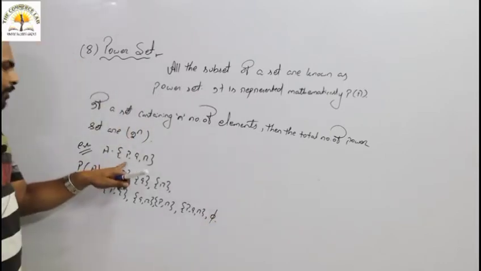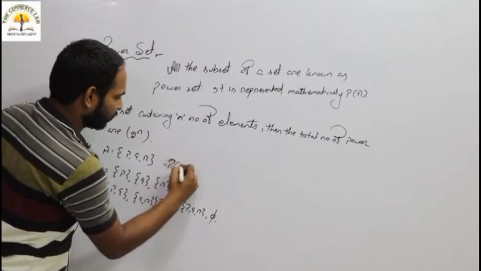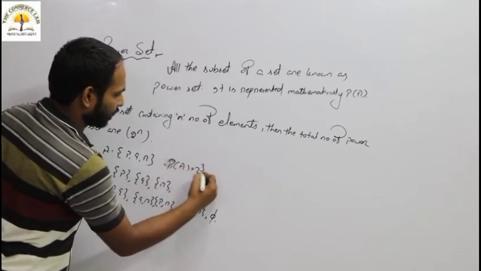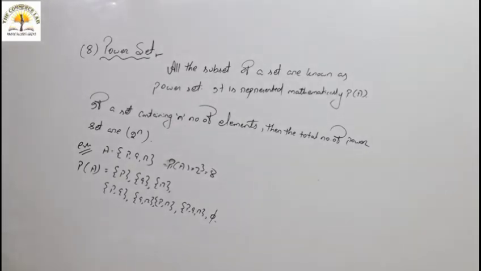So set A contains 3 elements and the power set P of A is equal to 2 to the power 3, which is 8. So the total number of elements in the power set of A is 8.